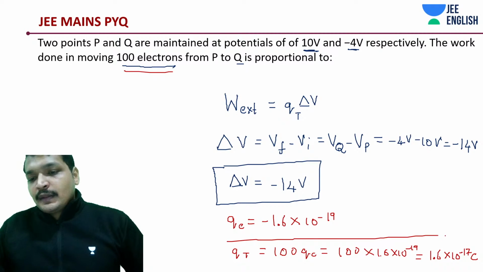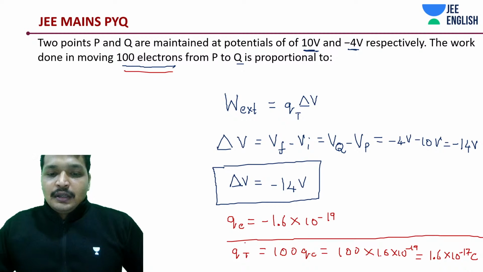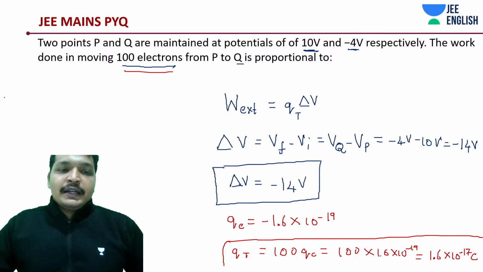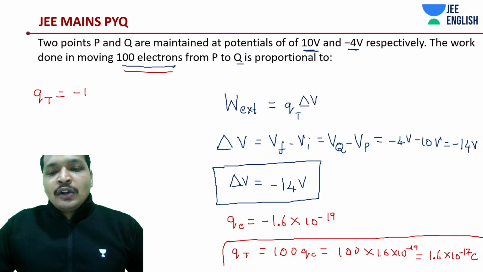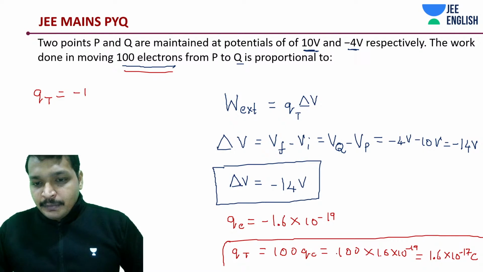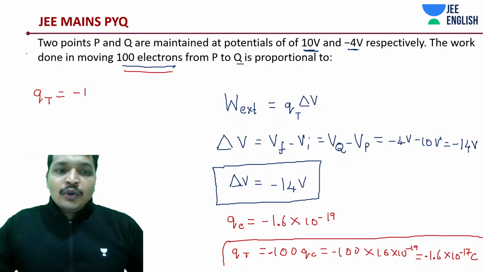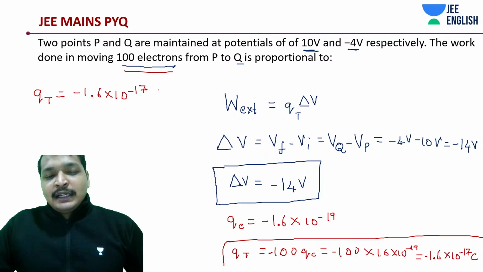Next thing. Now, let me write it down again. Qt is how much? Minus of... I think we have missed the minus. If you miss this minus, you will go wrong. If you move conceptually, it's a very simple problem, with 10 to the power minus 9 and a little bit of mathematics.